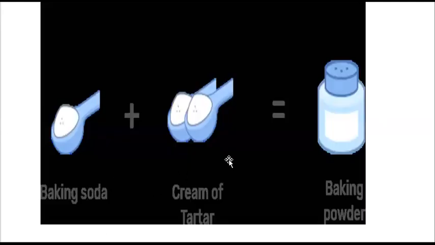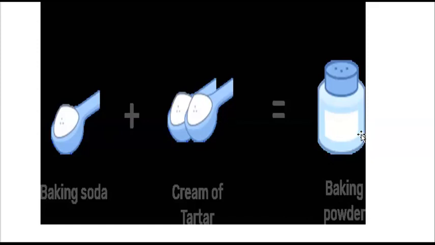And this is also very clear, how we make the baking powder. Cream of tartar means tartaric acid which is being used. This acid should be known to you, so learn this. Tartaric acid is mixed with baking soda, and that is why I'm saying that this is a mixture, this is not a compound. Again, I am repeating it: this is a mixture, because we are preparing this baking powder by mixing baking soda and tartaric acid.